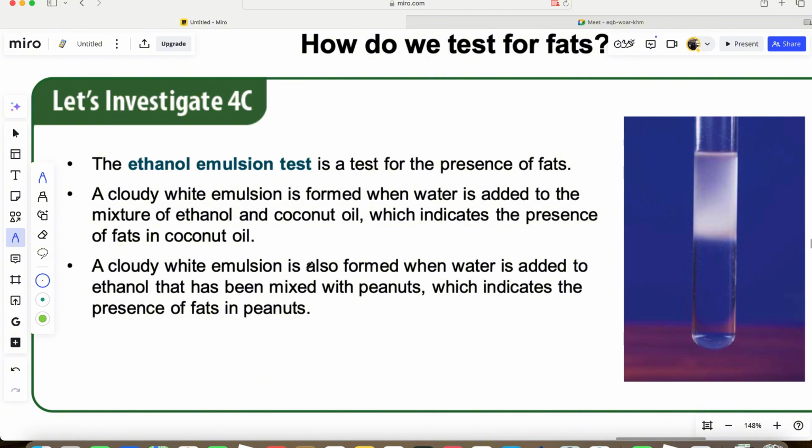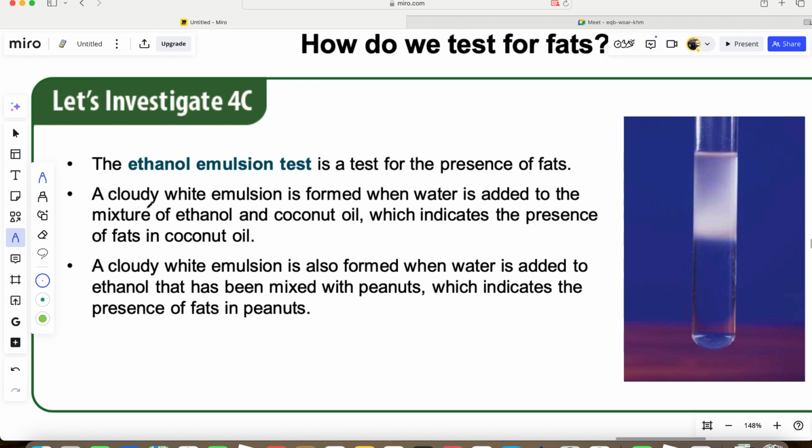So that's how we dealt with simple sugar or reducing sugar. Now, when we came to polysaccharides, which are complex carbohydrates, we use the iodine solution. You add it, and if it turns blue-black, then the food substance contains complex carbohydrate. Now we are in fat. To test for fat, we use the ethanol emulsion test. The ethanol looks very similar to water, and the ethanol emulsion test is a test for the presence of fat.